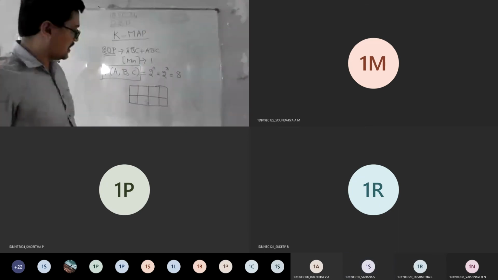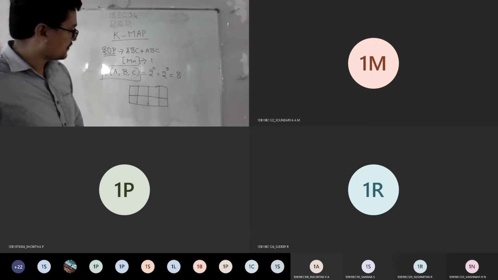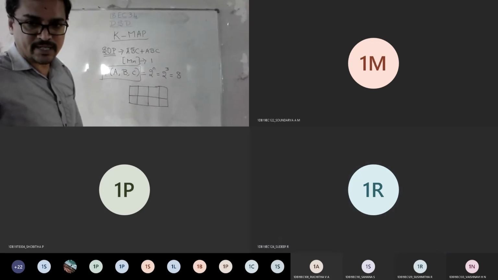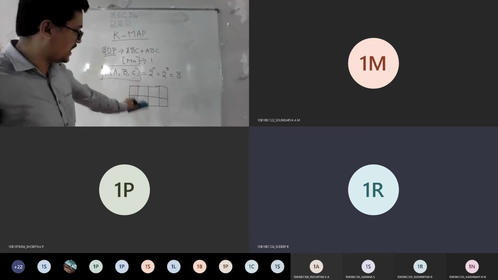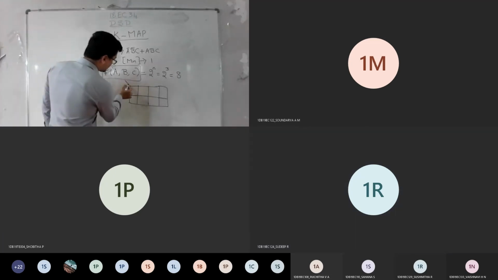So what I wrote is a 3 variable K-map. Inputs are 3, so you will get 8 combinations and should have 8 boxes, right? You need to mark it like this: A will be here and BC will be here.